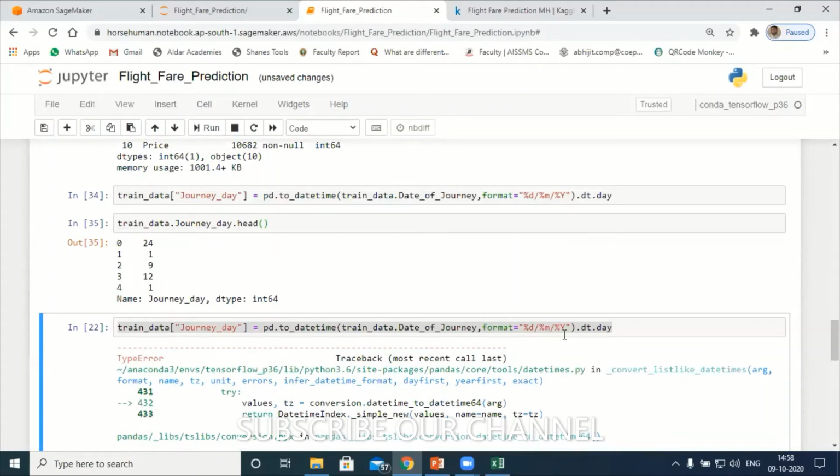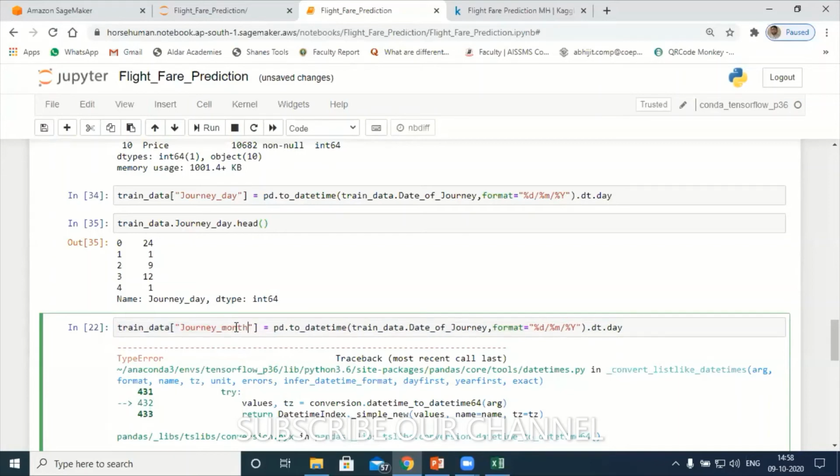Again, let me cross verify on my main table. Now I'll have month, journey month.